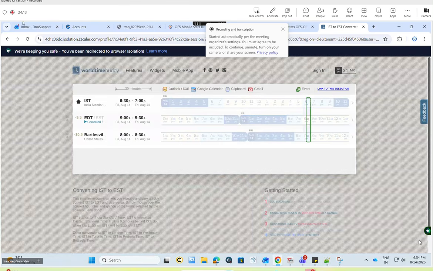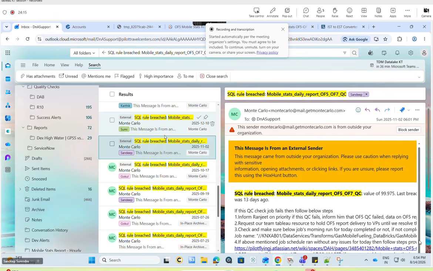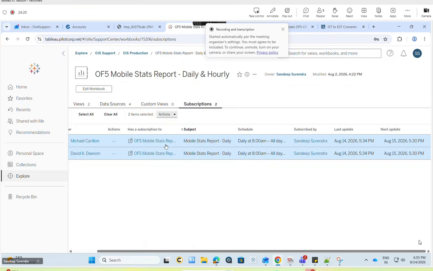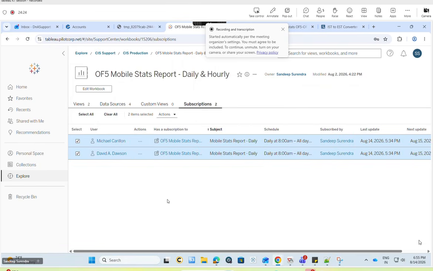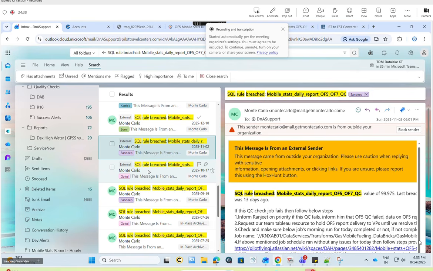Yeah, we need to change this one. The QC we need to change, or else we need to move this one to 9 p.m. But previously Ranjit asked, as these guys log in by 8 o'clock, they should get the report as soon as it is delivered. So they'll check what communication I got. So we can move this QC to a prior time.